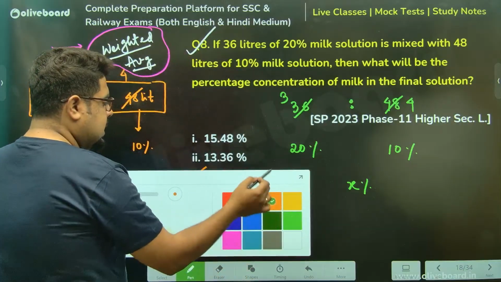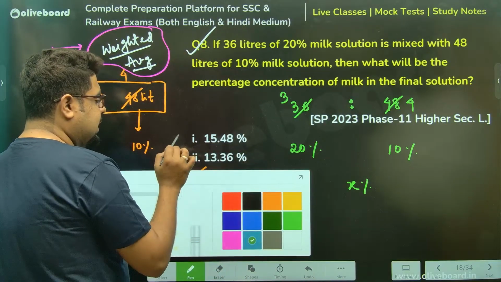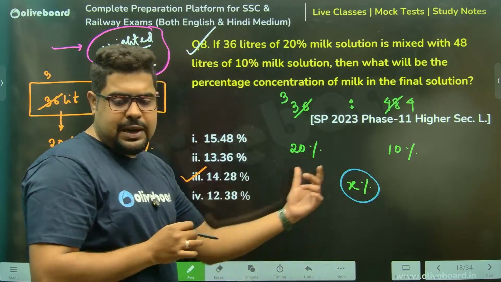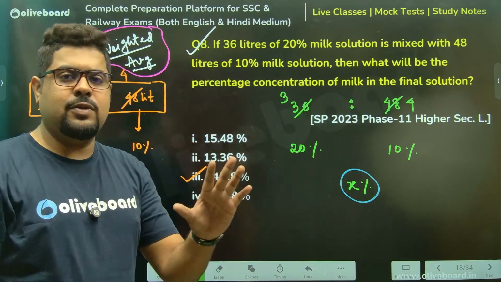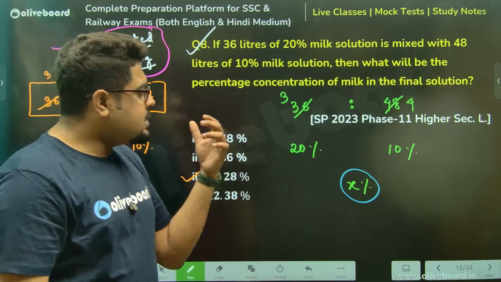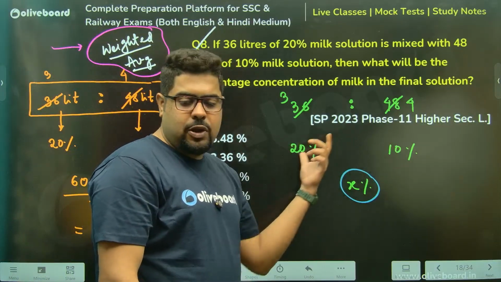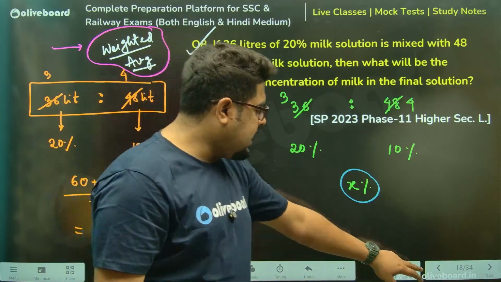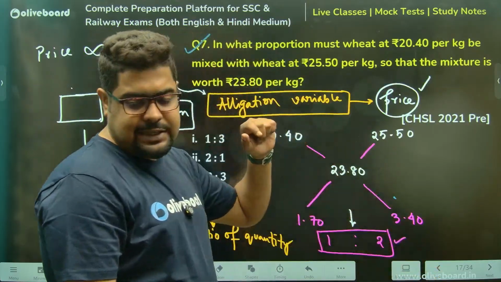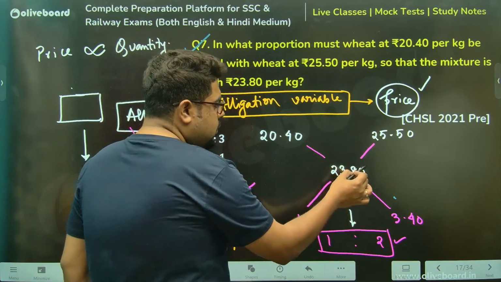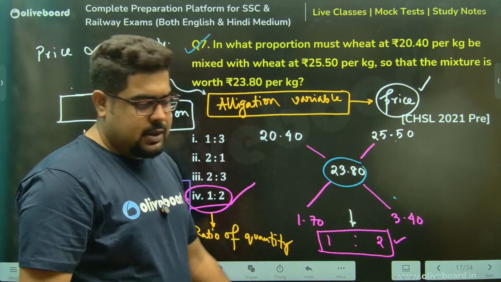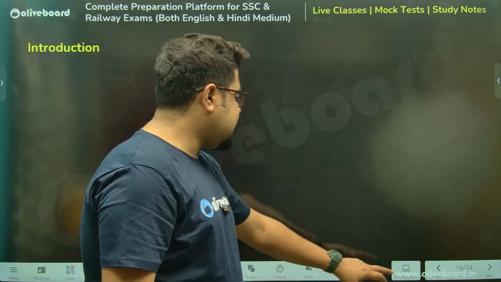Now, think one thing before you do anything. So this is weighted average or allegation is the middle value. Middle value, average, has to be always between the smallest and the largest value. Meaning, sir, you see, anytime you take a question, look at the allegations, this value will always be less than one value, greater than the other value.